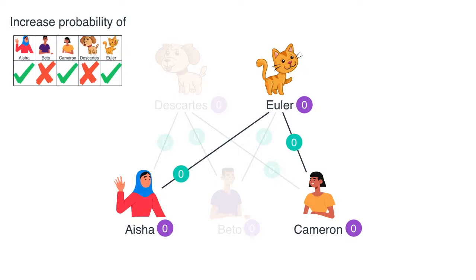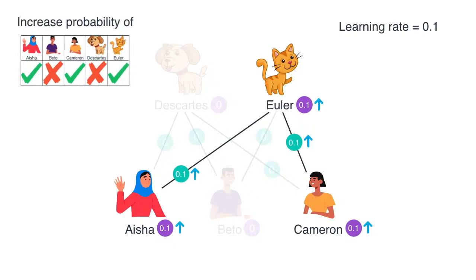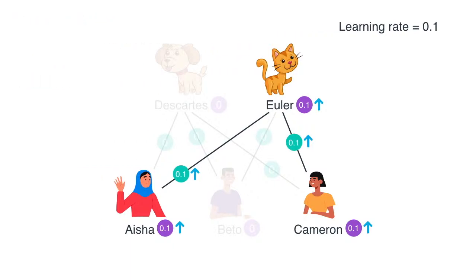And we are considering the vertices and edges that only have to do with Asia, Cameron, and Euler, and we're going to increase those by how much? Well, let's say 0.1. This is called the learning rate, and it's a hyperparameter that we picked previously. Normally, we want a small number for a hyperparameter, as it is the length of the step our model takes while it learns. So once we increase the values, we get a model which is a little more likely to return this configuration.